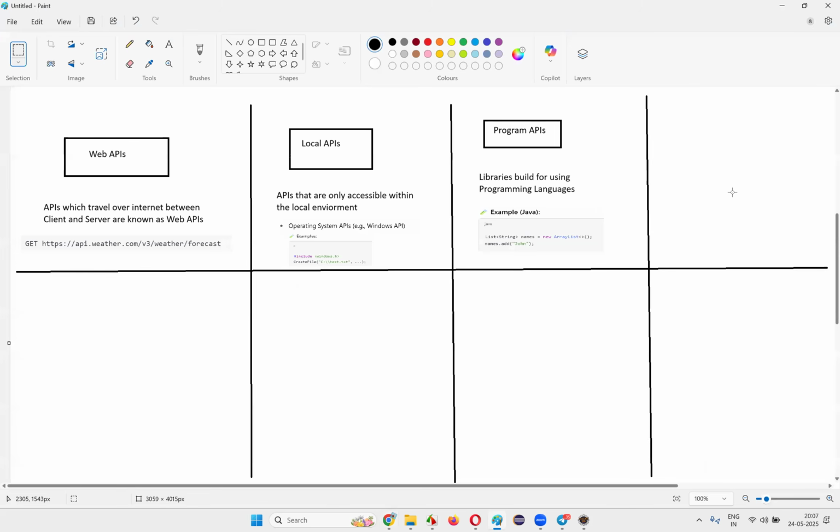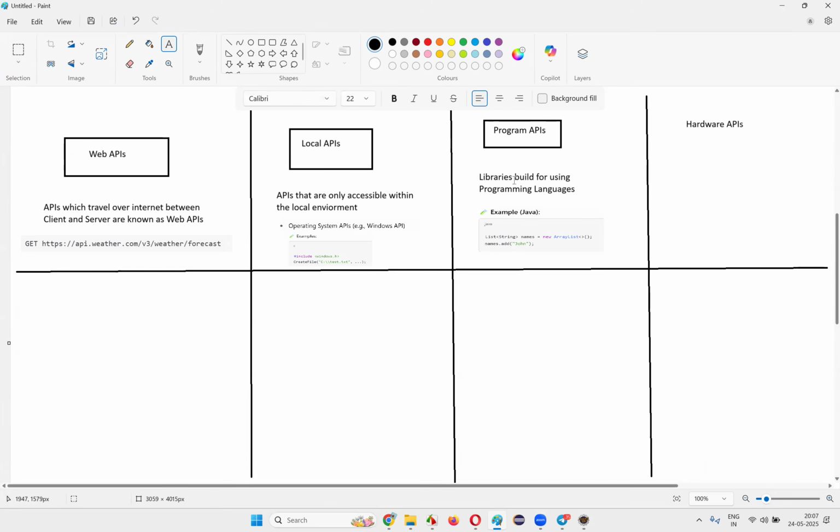Other types of APIs, different types of APIs will be there, guys. The more you learn, the more you will get to know. One is web APIs, another is local APIs, another is program APIs. Out of these three, which type of APIs do we work with most of the time? Web APIs. Okay. So here we have hardware APIs,